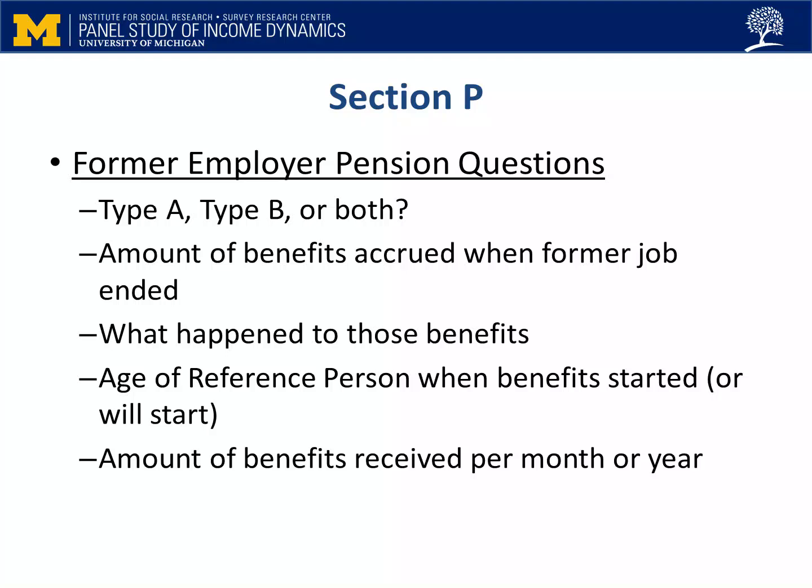Once we've collected details about the pension through a former employer, we ask whether the reference person has any other pensions through a former employer that they haven't already told us about. If they do, they'll be directed through the sequence about former employer pensions again. If not, you've come to the end of Section P for the reference person. At this point, the questions will repeat for the spouse or partner.